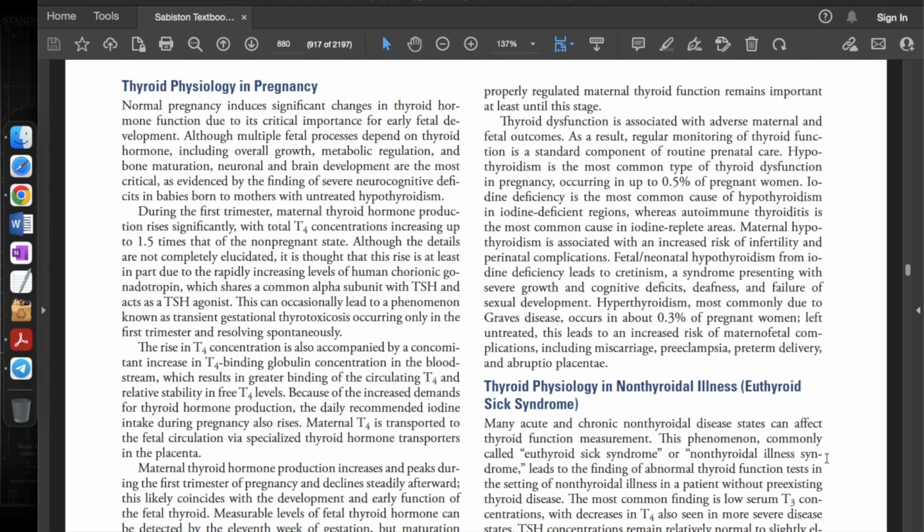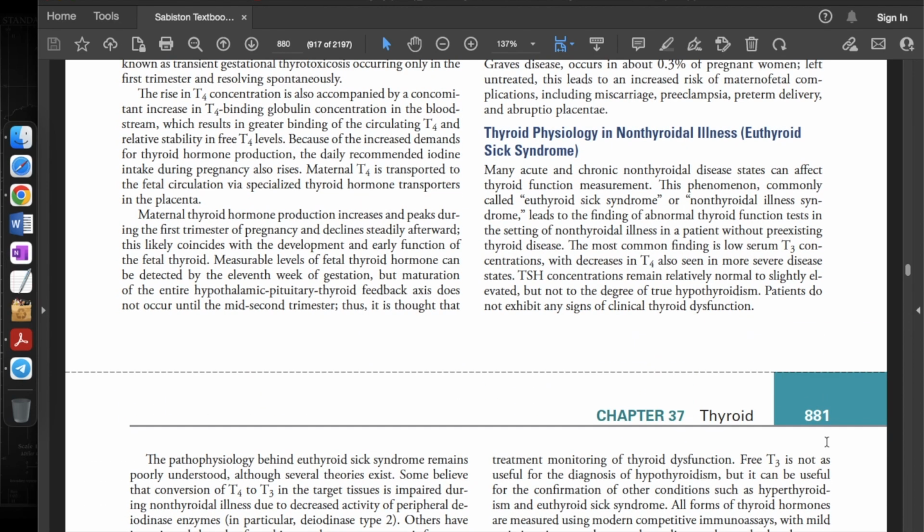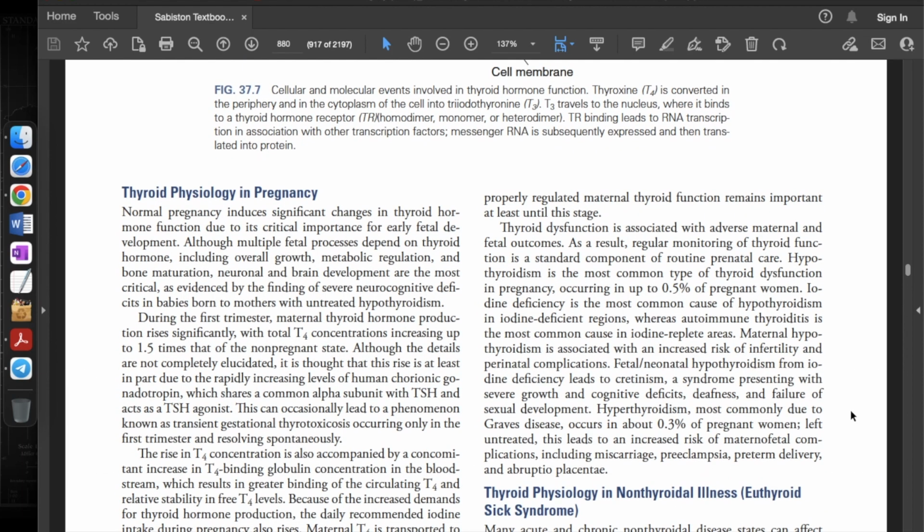Measurable levels of fetal thyroid hormone can be detected by the 11th week of gestation, but maturation of the entire hypothalamic-pituitary-thyroid feedback axis does not occur until the mid-second trimester. Thus, it is thought that properly regulated maternal thyroid function remains important at least until this stage. Thyroid dysfunction is associated with adverse maternal and fetal outcomes. As a result, regular monitoring of thyroid function is a standard component of routine prenatal care.